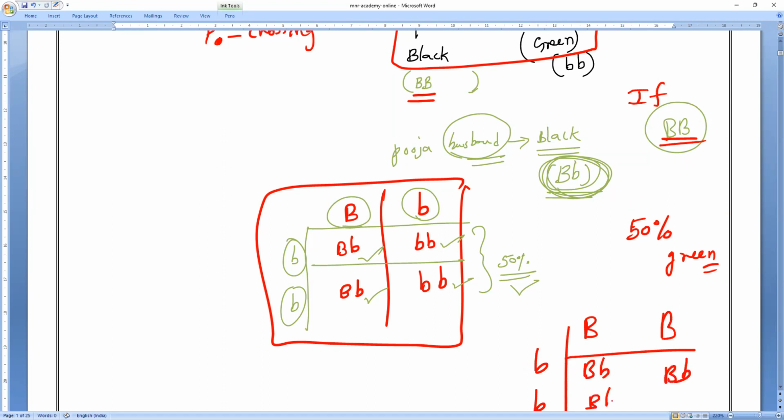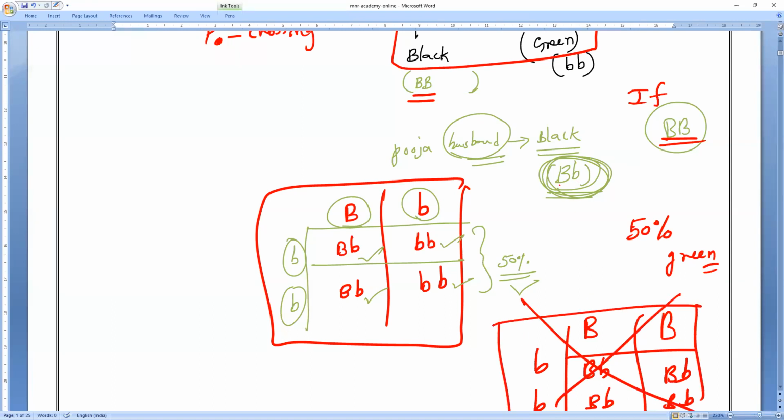Pooja's husband has black eyes, so is he heterozygous or homozygous? Heterozygous. And Pooja is homozygous. She is homozygous recessive, and Pooja's husband is heterozygous dominant. That is what you have to remember.